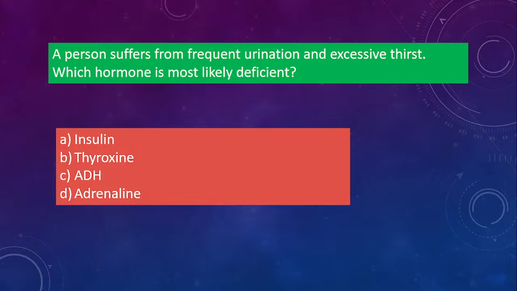Many of you are going for A. Let's see. No, it is ADH. Insulin is for sugar, but that is not the cause of urination and excessive thirst. If there is ADH hormone deficiency in the body, then because ADH is responsible for controlling urine formation and the water content in our body, to retain water, if ADH hormone is low, there will be a problem. You'll have frequent urination because water retention decreases in the body. So excess water will be excreted and you'll feel thirsty too, because urination means water loss, so you will feel like drinking water any time.